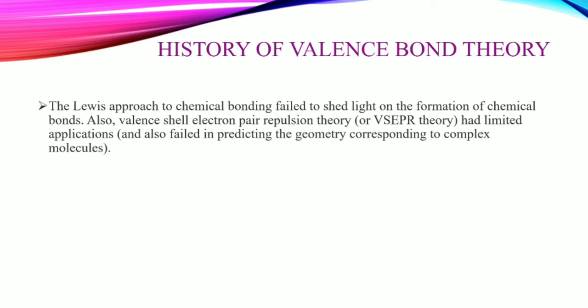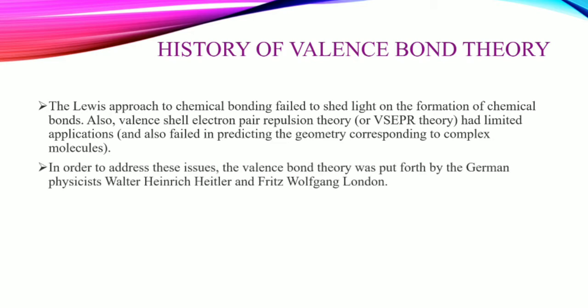That's why Heitler and London discovered the valence bond theory. In order to address this issue, the valence bond theory was put forth by the German physicists Heitler and London in 1927.